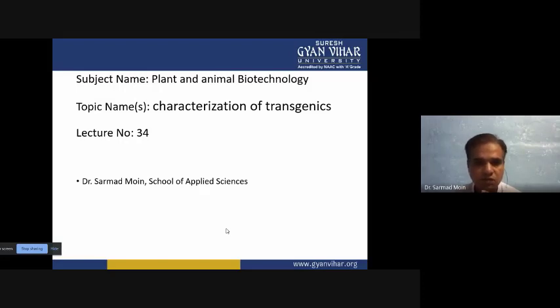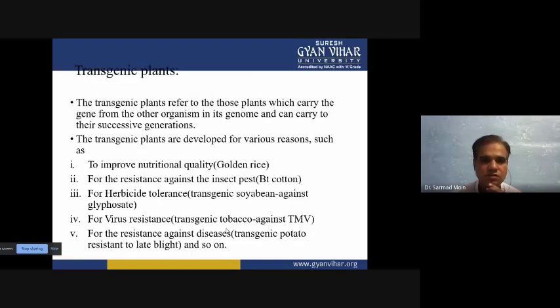So any type of organism we are able to transform into a transgenic animal. Transgenic animals are basically those animals or organisms which have the transgene. Basically, a transgene is a type of gene which is of foreign origin. If you look at transgenic plants, there it refers to plants which carry foreign genes.